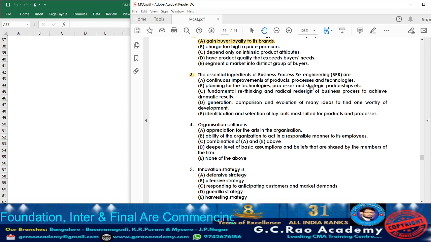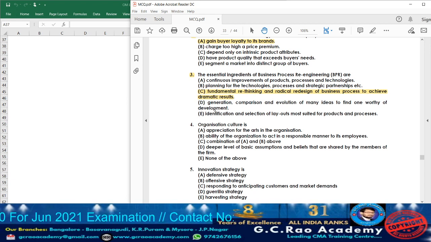Yes, it is also part of business process re-engineering, but which is the essential ingredient they are asking us to consider. Point number B, planning for the technologies, processes and strategic partnership. This cannot be the answer. Option C, what they are telling, fundamental rethinking and radical redesign of business process to achieve dramatic results. So actually option C will be the appropriate answer.